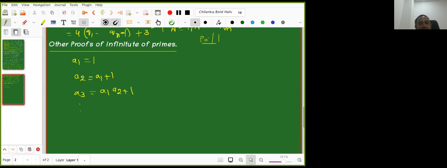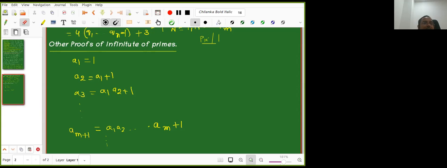So somebody tell me, what is A(M plus 1)? It is A1 into A2 up to AM, plus 1. You understood this. Great. So now I can continue. This is a sequence: A1, A2, like that. It is an infinite sequence, so how many numbers are there? Infinite numbers are there. Now my claim is this.